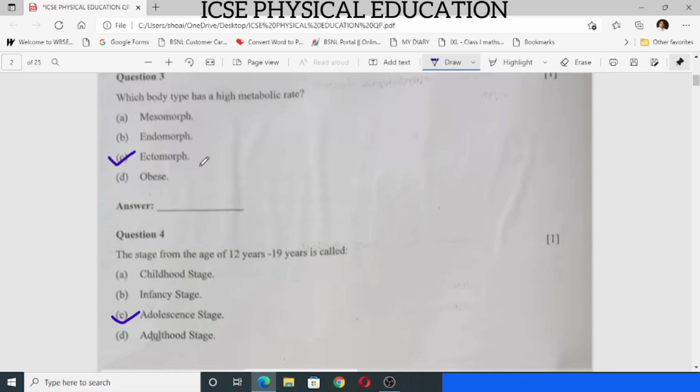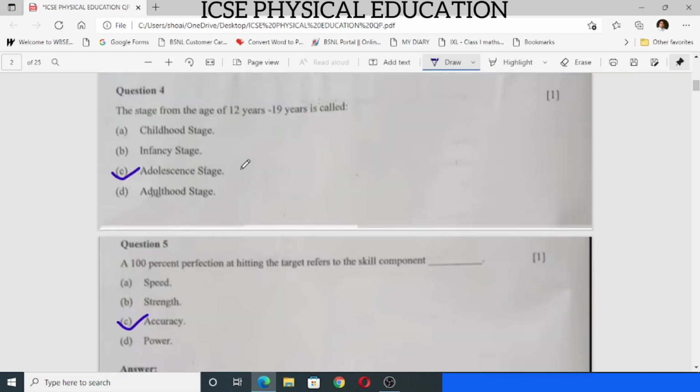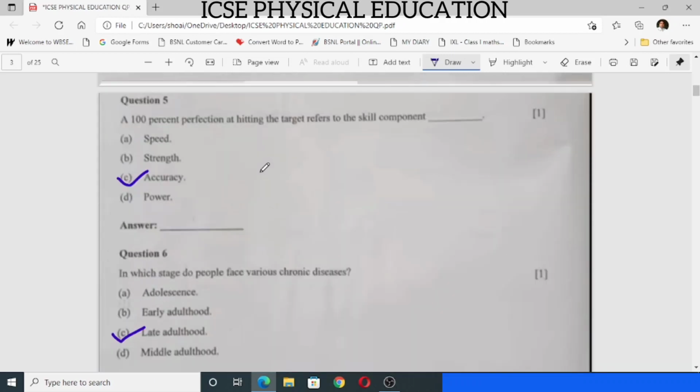Question number 4, the stage from the age of 12 years to 19 years is called adolescence stage. C is the correct answer. Then question number 5, 100% perfection as hitting the target refers to a skill component. Answer is accuracy. Question number 6, in which stage do people face various chronic diseases? The answer is C, that is late adulthood.